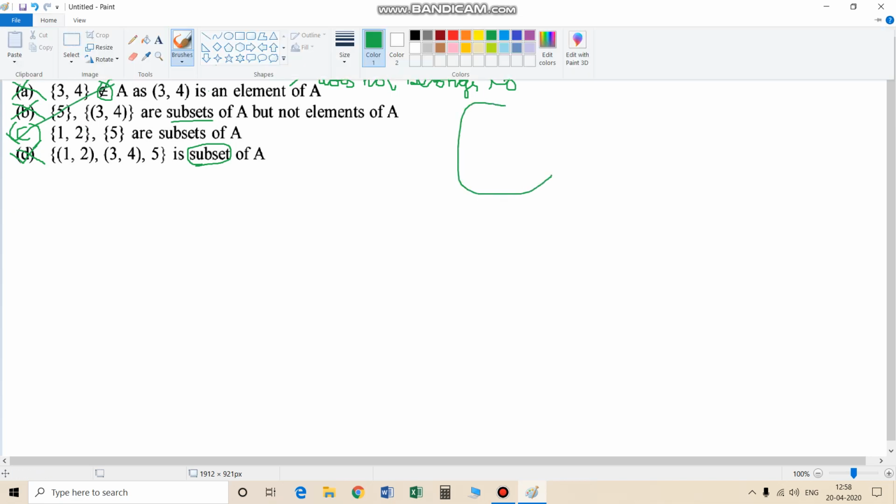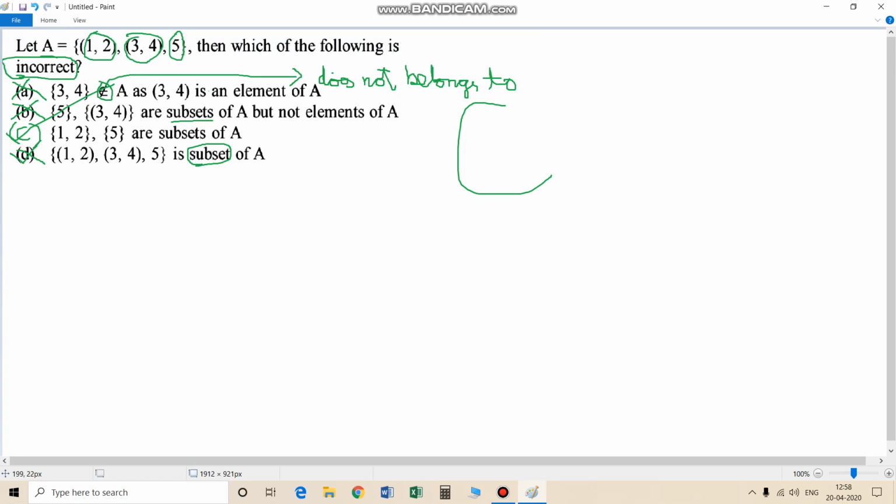Let's recapitulate how I have done that. Set A is given. Now we have checked the options. This is does not belong to. This is the correct option. This is again correct. This is wrong, and this is again correct. Then option C is the right answer. Thank you.